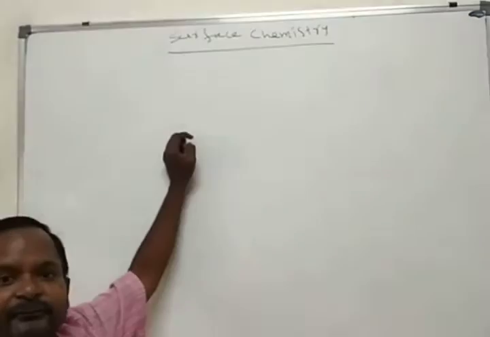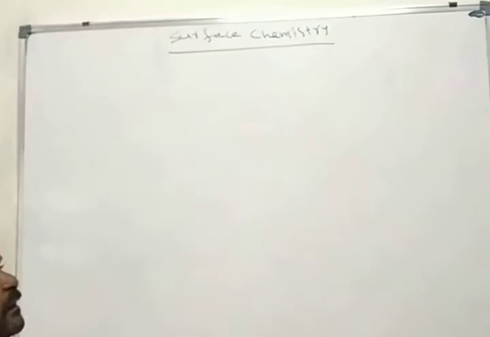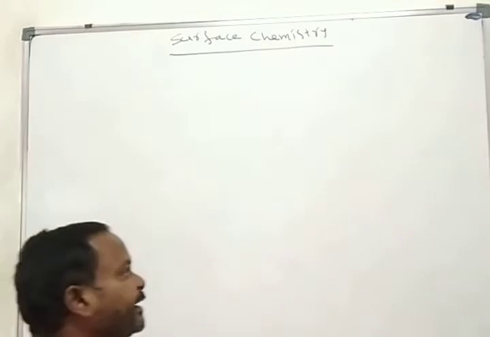Okay, today we'll start one more important topic from physical chemistry, surface chemistry. Here in organic chemistry we finished 5 chapters: haloalkanes and haloarenes, alcohols, phenols, ethers; then carbonyl compounds, that is aldehydes, ketones, carboxylic acids; fourth one amines finished, fifth one polymers finished. 5 chapters finished. Here we have 2 chapters.